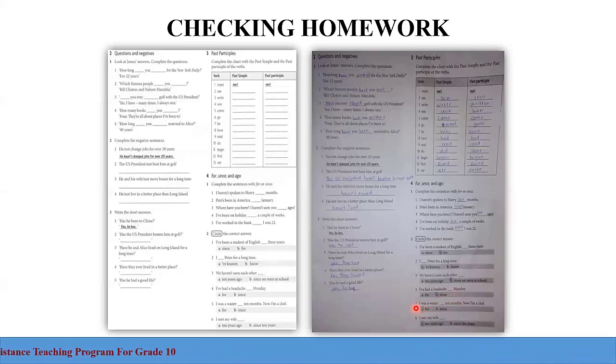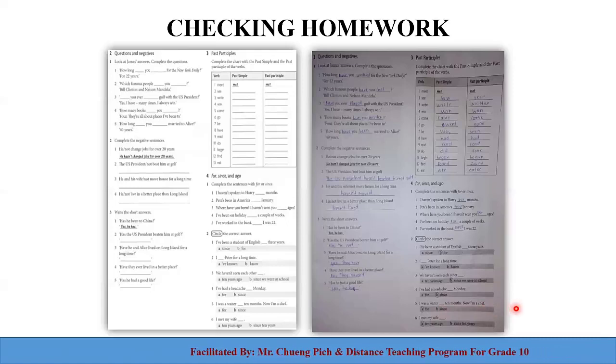Okay, number 5, I was a waiter, for or since, 10 months. So we use for 10 months to show the amount of months that a person was a waiter here. Now I'm a chef. Number 6, I married my wife 10 years ago or since 10 years. So we don't use since 10 years. The correct answer is letter A, 10 years ago. Okay, so we have corrected our homework already.